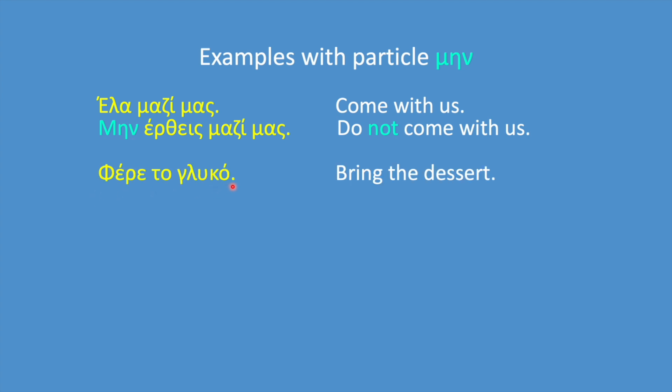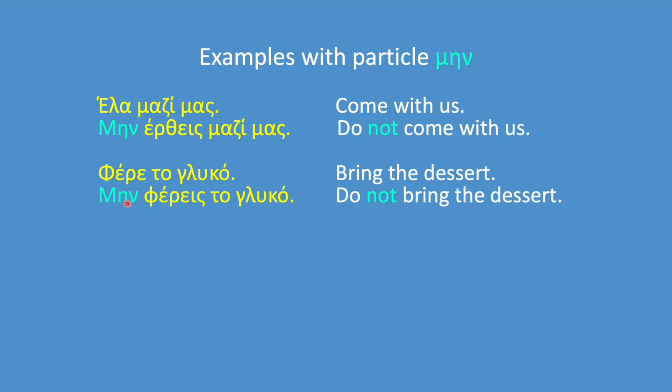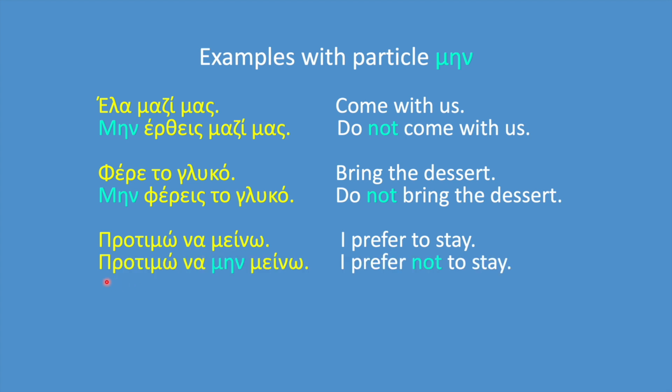Φέρε το γλυκό. Bring the dessert. Μην φέρεις το γλυκό. Do not bring the dessert. So when we want to make a command negative, we must use min, not then. Now look at this example. Προτιμώ να μείνω. I prefer to stay. Here we don't have a command, but we have the particle να. Let's make it negative. Προτιμώ να μην μείνω. I prefer not to stay.